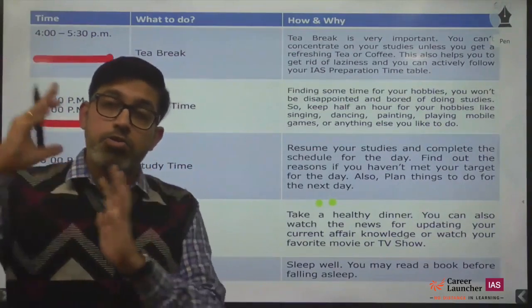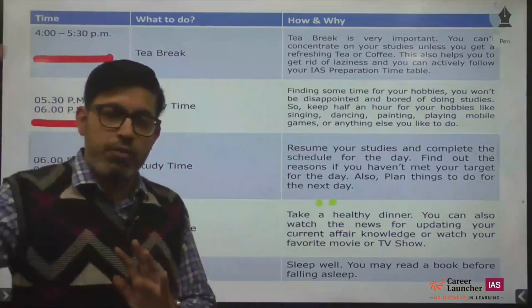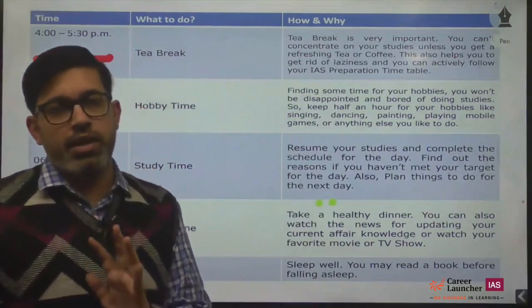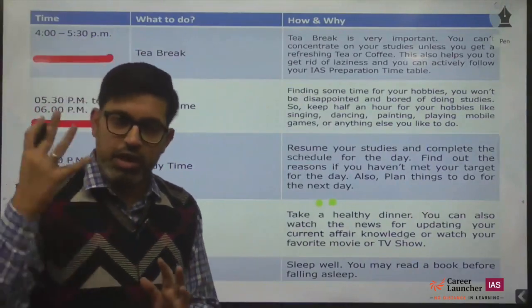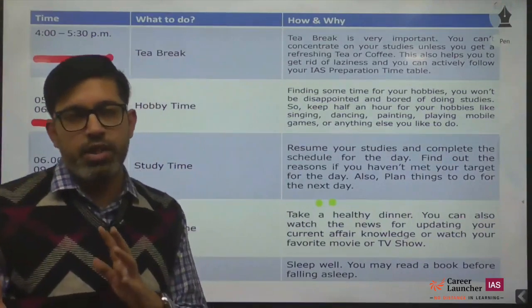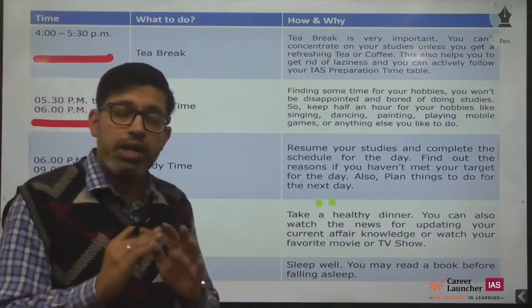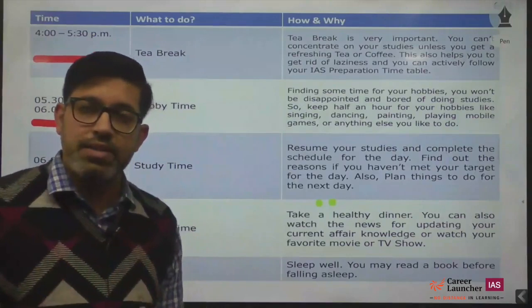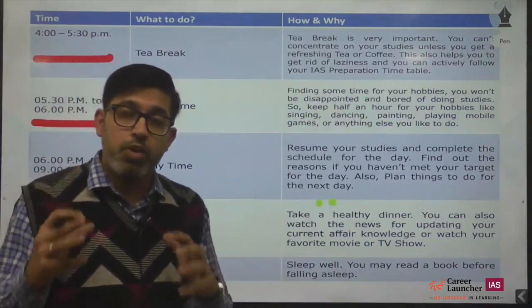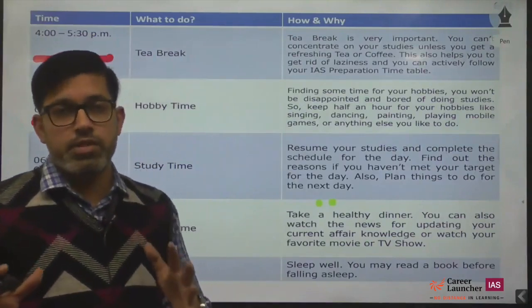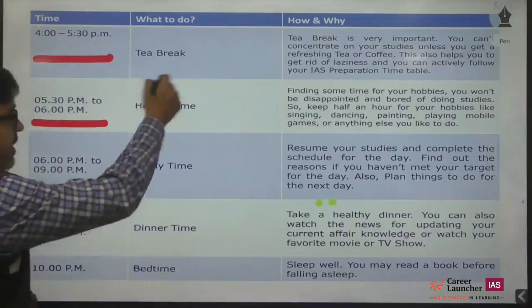Okay, this will also help you at the time of interviews, because usually there is a question related to your hobby in the interview. There are chances that they're going to ask you something related to that. So if you're following your hobby on a daily basis consistently, you'll be very, very confident to answer those kinds of questions.